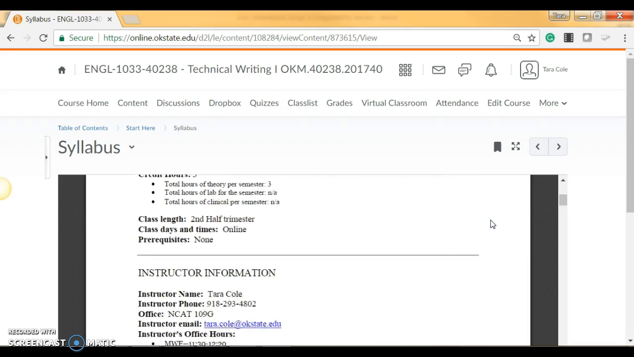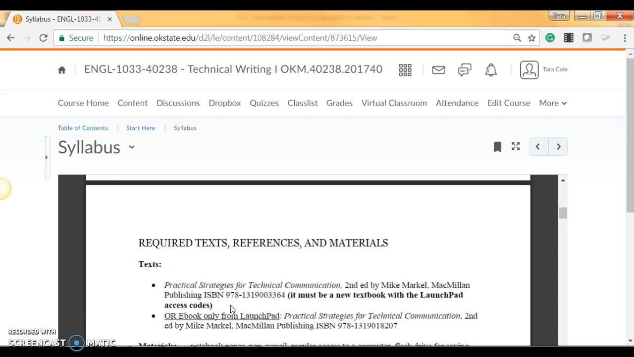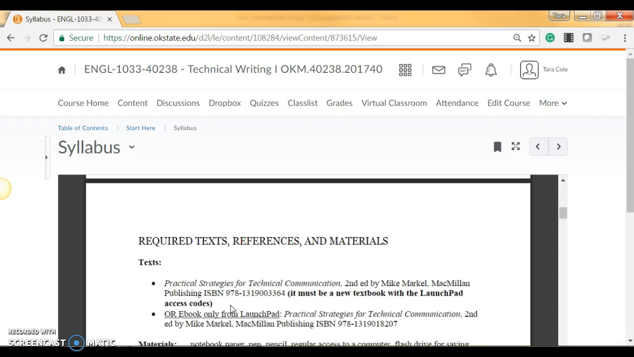My contact information is again listed for you here. I have an office on campus and here are my office hours if you should ever need to visit me in person. Our textbook is also listed for you here. Again, as I mentioned before, Practical Strategies for Technical Communication can be accessed through our homepage by using the access code you received from the bookstore.